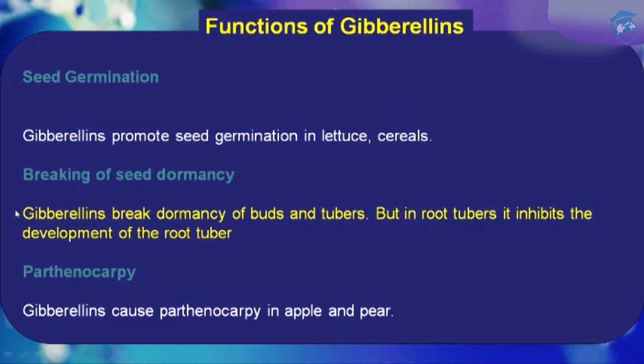Another crucial function of gibberellin is parthenocarpy. Gibberellin causes parthenocarpy in apple and pear. That means seedless fruit. With the help of gibberellin, we can produce seedless fruits. That process is called parthenocarpy, and that fruit is called a parthenocarpic fruit. This is seen in apple and pear, students.